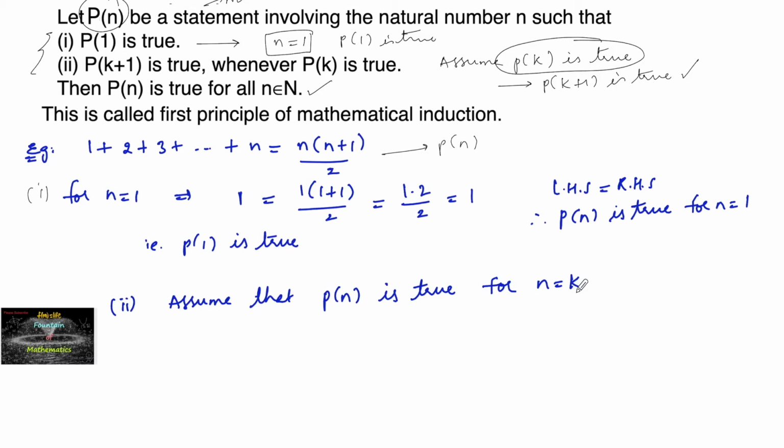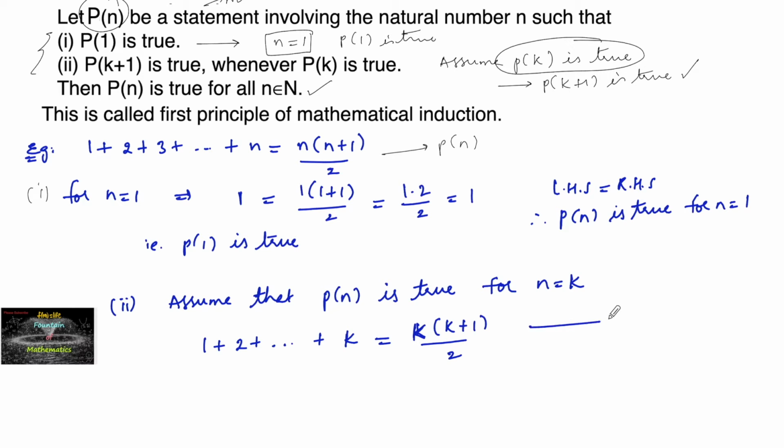If it is true for n is equal to k, it indicates that the sum of first k natural numbers satisfies the given statement. That is 1 plus 2 plus and so on up to k, up to k natural numbers it should be true. That is k into k plus 1 upon 2. This is your second step.